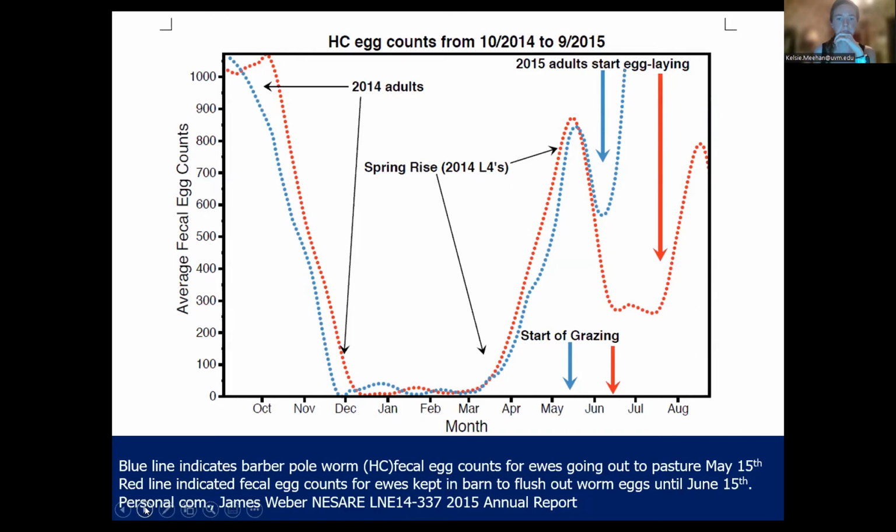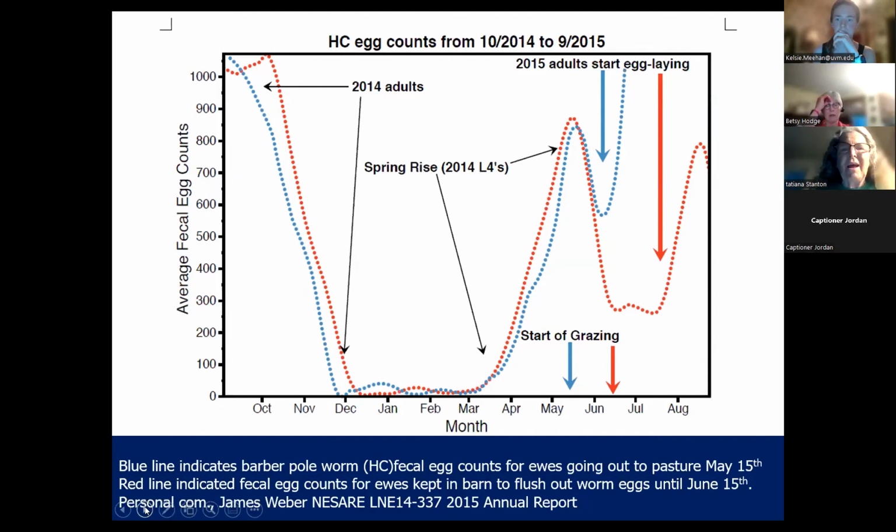Versus the other half of the flock they kept in the barn while they were going through this peak, this surge of adult worms you get after kidding, or after lambing, and the surge of egg laying that these worms go through when they get all that estrogen. And they left those in the barn, and they just naturally dropped down, because in the barn they couldn't get recontaminated very easily. So the counts dropped drastically.